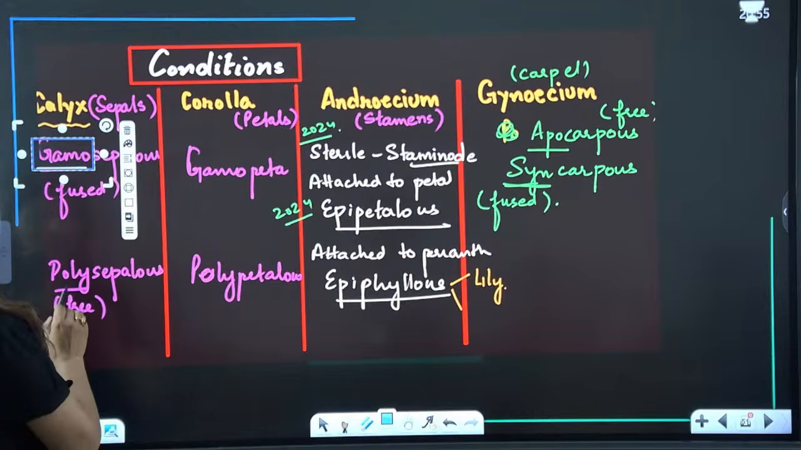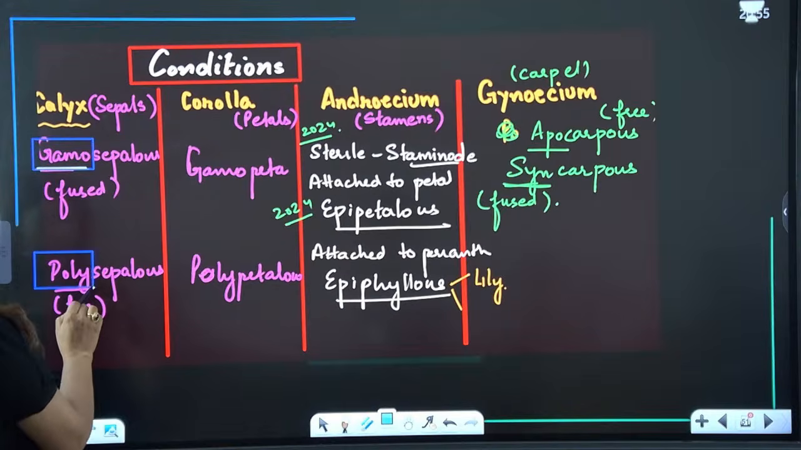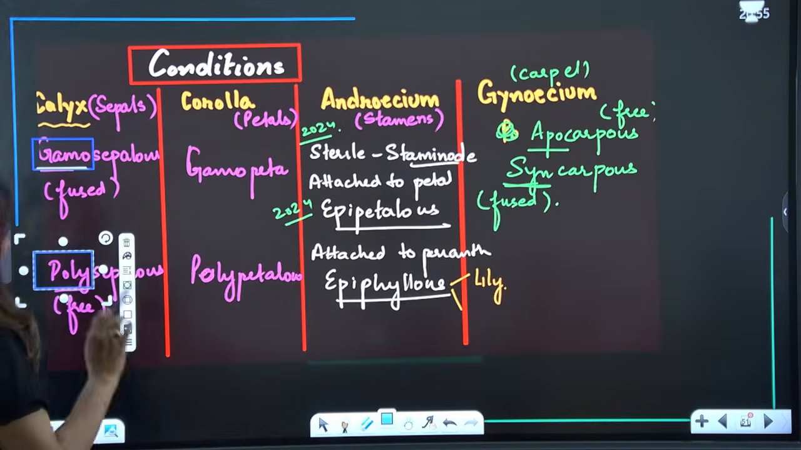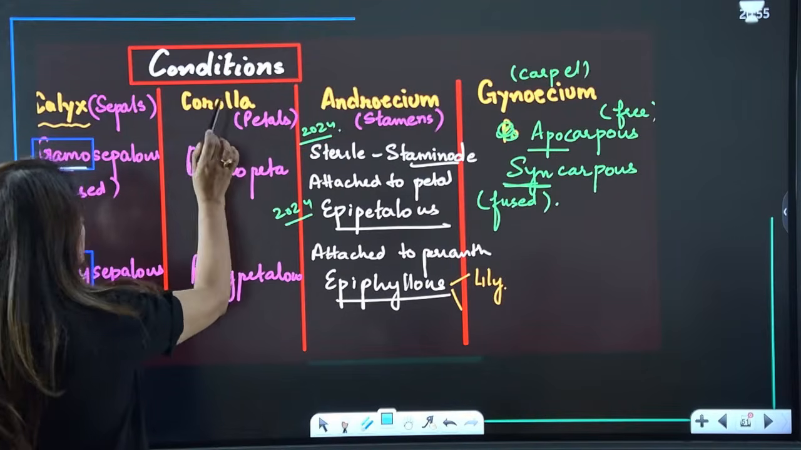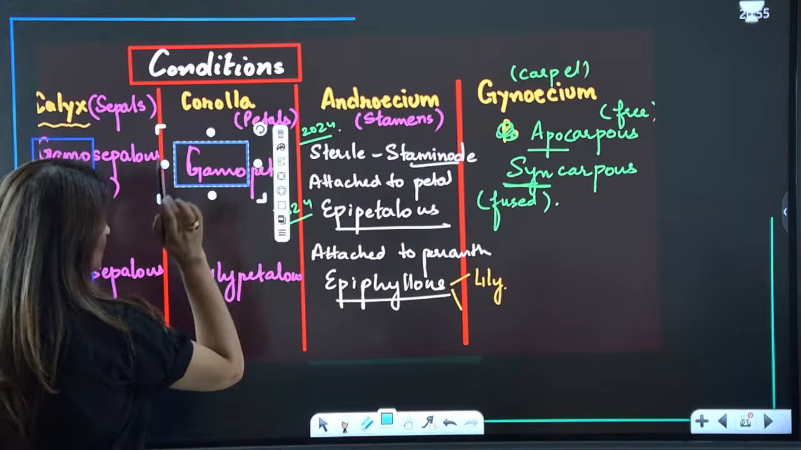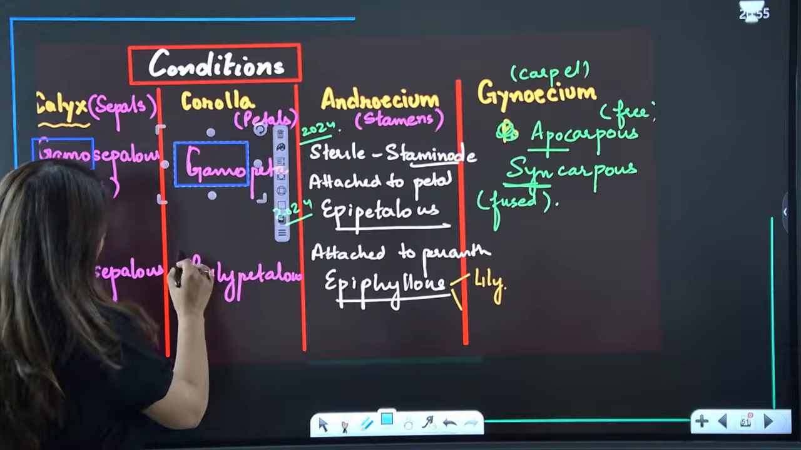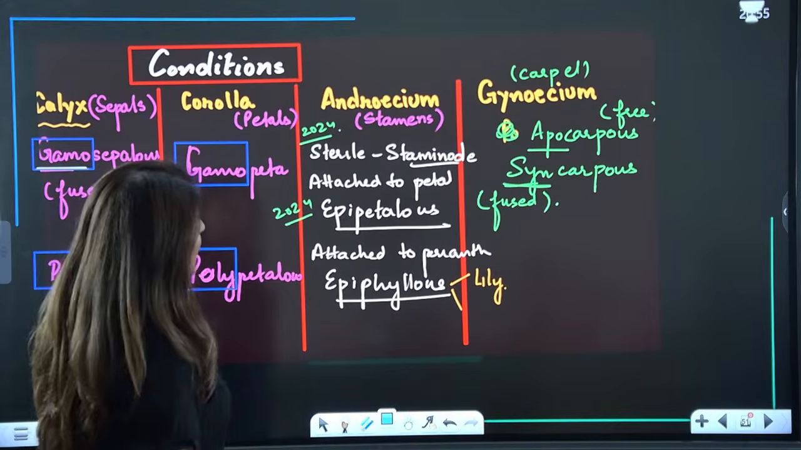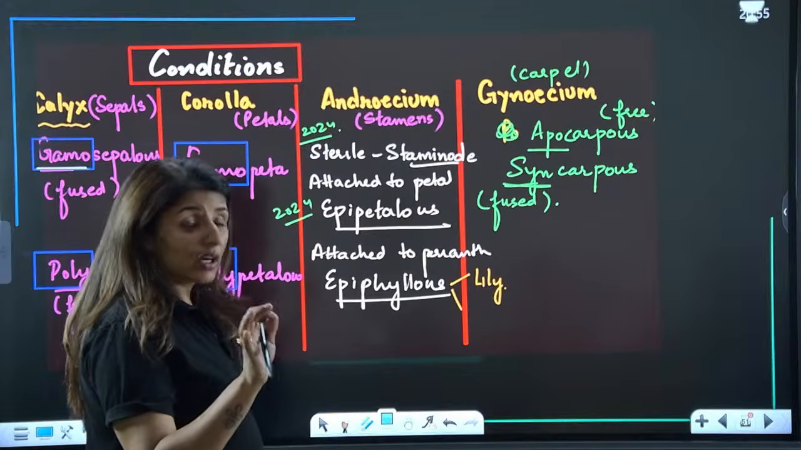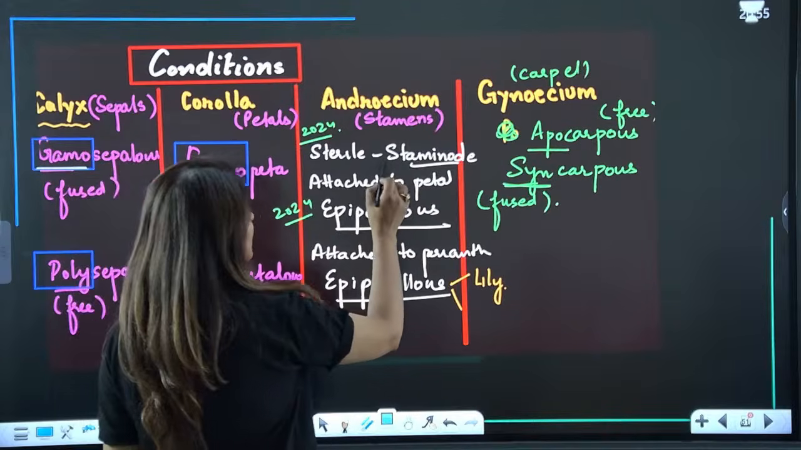Gamo means fusion. If all the sepals are free, not attached to each other, we call them polysepalous. Similarly, if the petals, together known as corolla, are fused, it is gamopetalous. If they are free, we call it polypetalous. Now, talking about stamens, collectively called androecium, if they are sterile, we call it staminode.